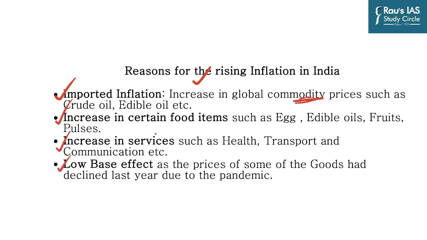Similarly, there are certain food items which are getting expensive, for example eggs, edible oils, fruits and pulses. Similarly, the prices of health, transport and communication sector services have gone up, and we know that services are included in CPI. And due to the lockdown last year, the prices of most goods had declined because of the low demand. That is why we have a low base effect, which would reflect in higher inflation.